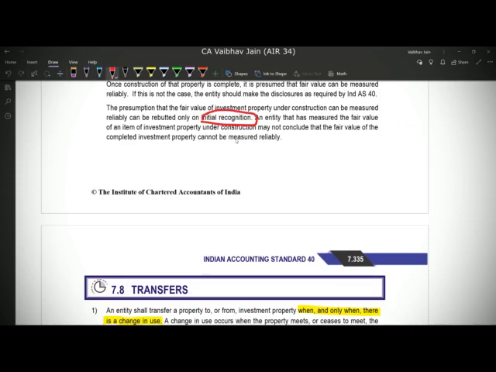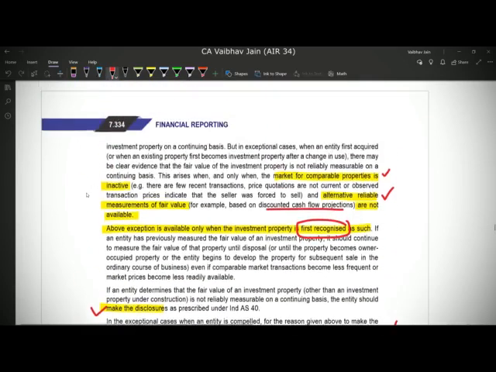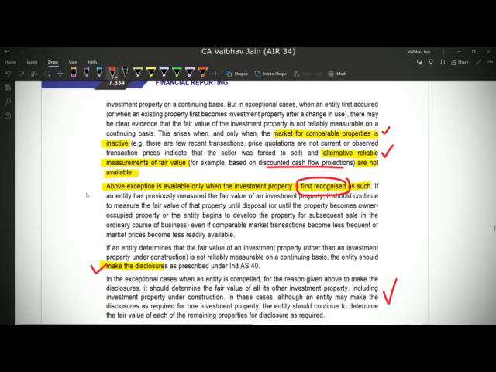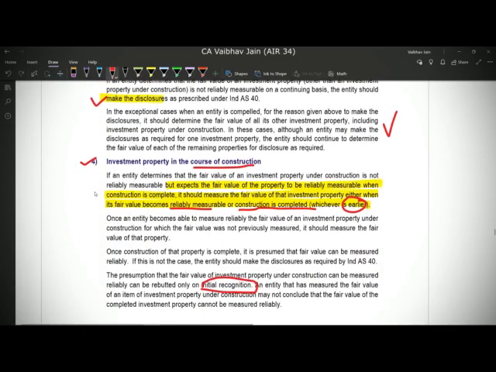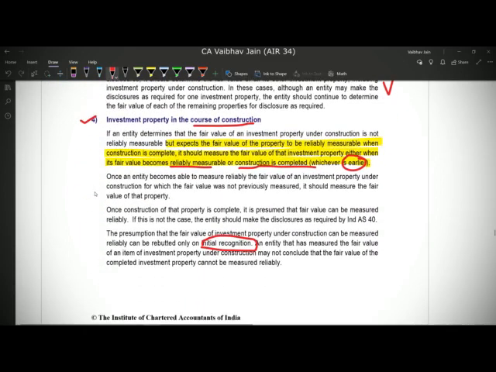After initial recognition, once the fair value is determinable, the entity is not allowed to conclude that the fair value of the investment property cannot be measured reliably. So points 3 and 4 both allow exceptions to the measurement of fair value of investment property, and both say it is allowed only for the first or initial recognition.